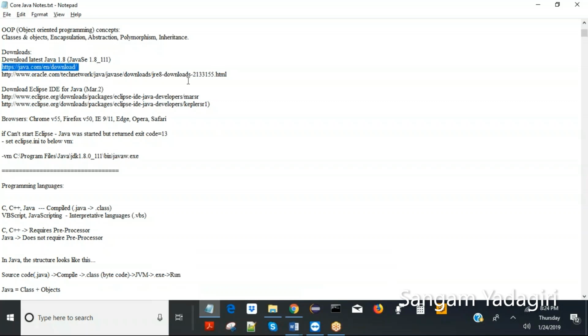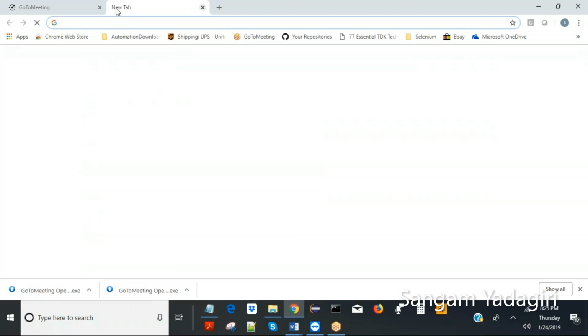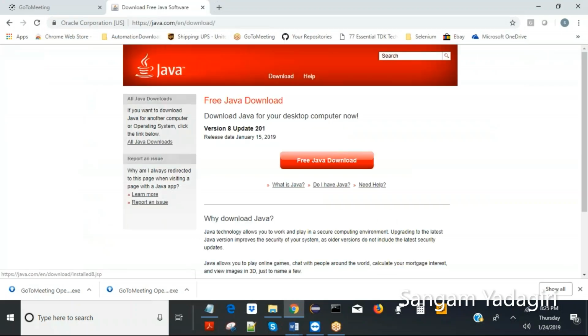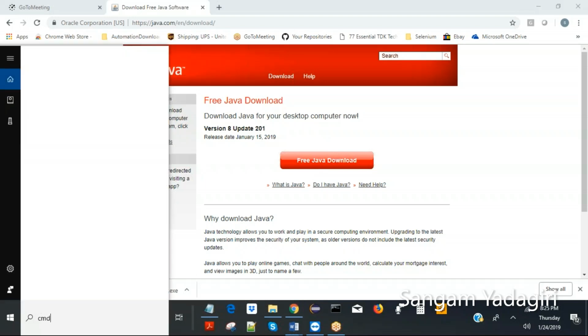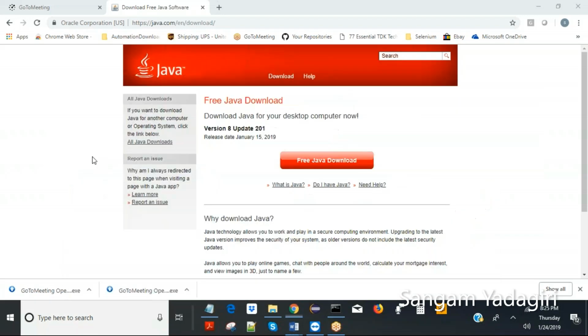So that's the site. I'll just show you, because I already have it. I don't need to re-download it. So you just download it. If you already have one, you can easily verify it just by opening the command prompt and typing java --version. It's not showing it here because I'm not using it as administrator, but once you download it, you will be able to see it. Just open it with administrator privileges and it will show it.